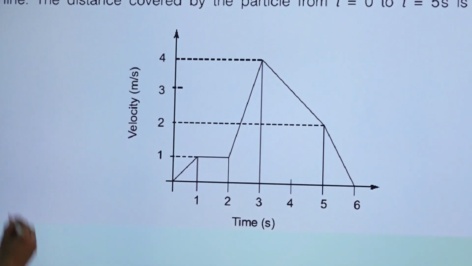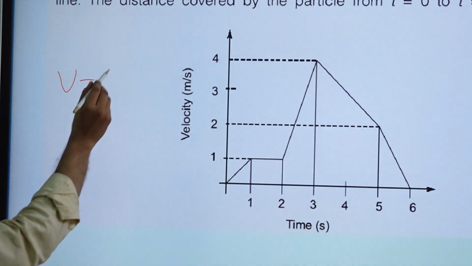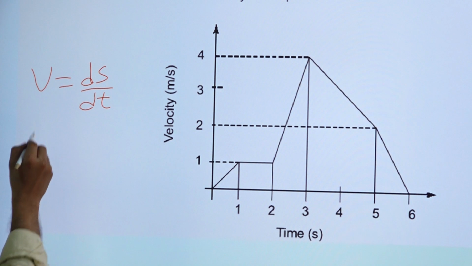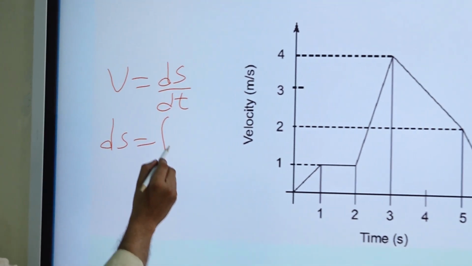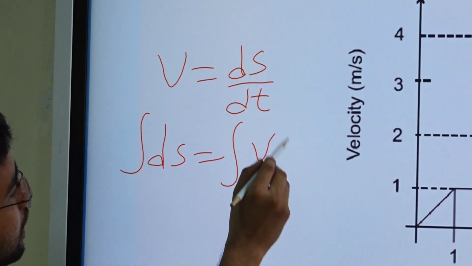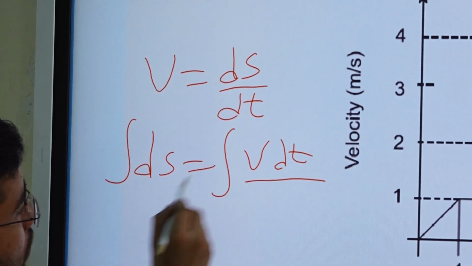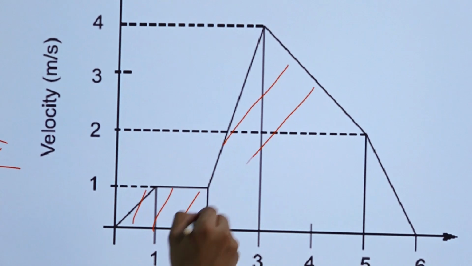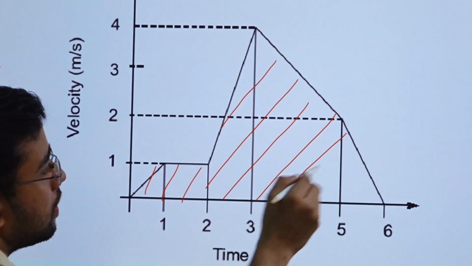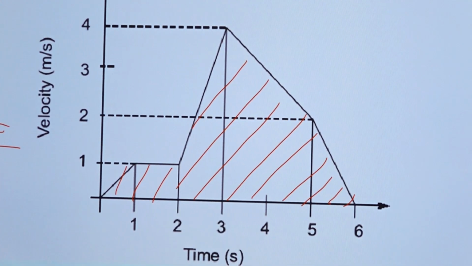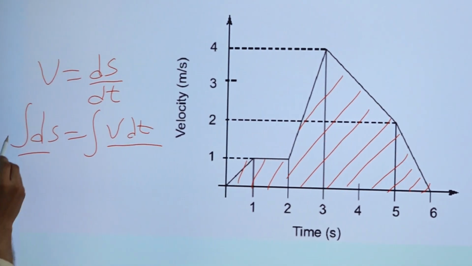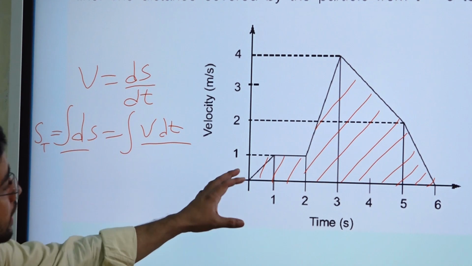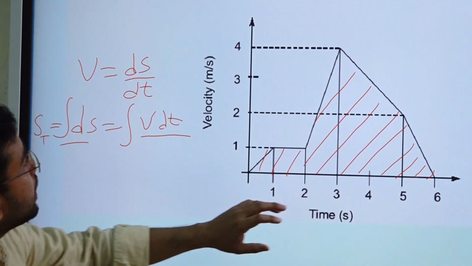Okay, so let us simply write what is the formula of velocity. v = ds by dt, right? So we can find out ds as integration of v dt. And what is the meaning of integration of v dt? Area. Okay, so if we can calculate this whole area, we will be able to find out the covered distance, right? Total distance. So we have to do nothing here, just we need to find out this area.